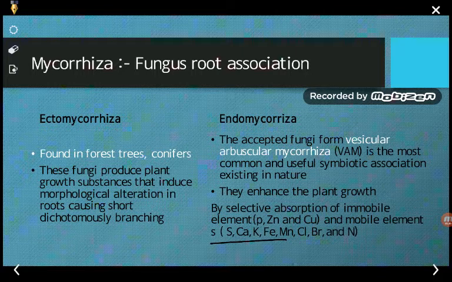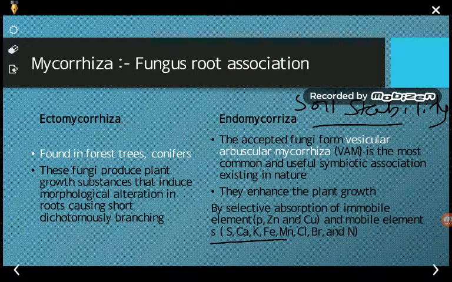They are good contributors of soil stability. Soil की stability को maintain करके रखता है. So it maintains the soil stability. They decrease the transplant shock to the seedlings. So in this way you can say that there are certain benefits of this mycorrhiza. So one must go for this also as a biofertilizer.